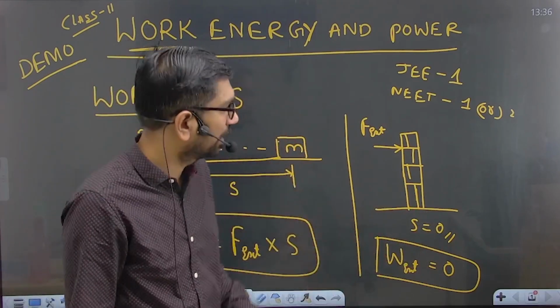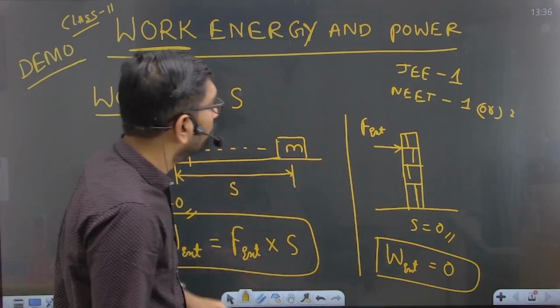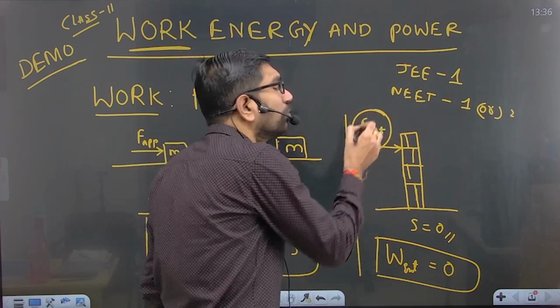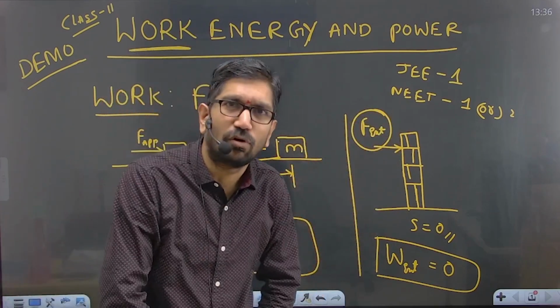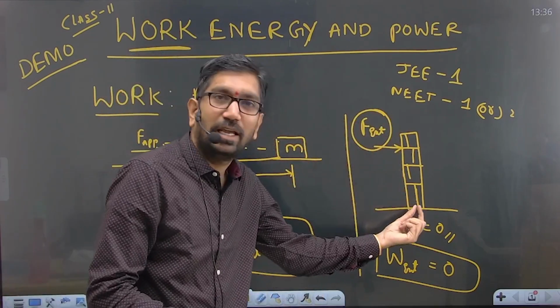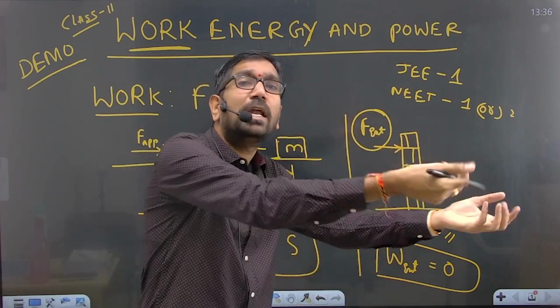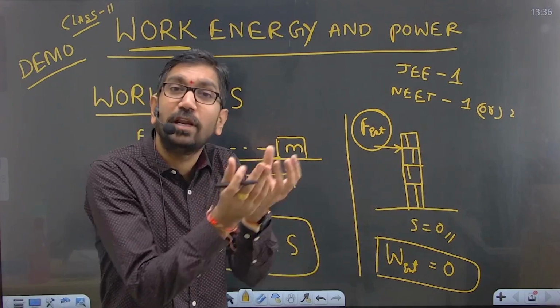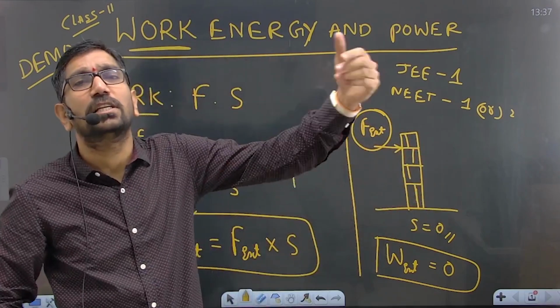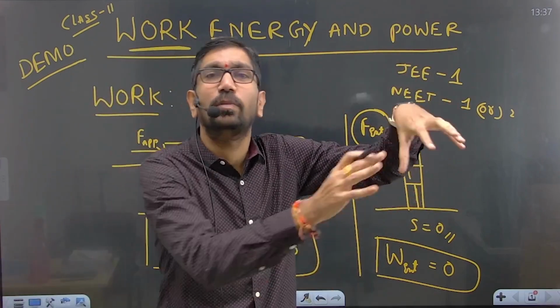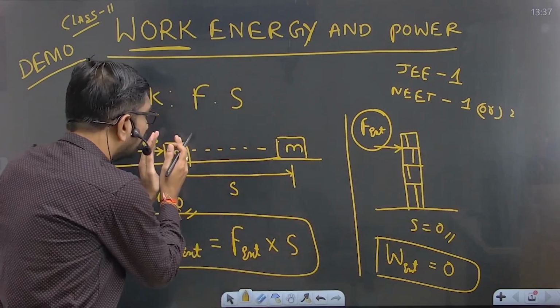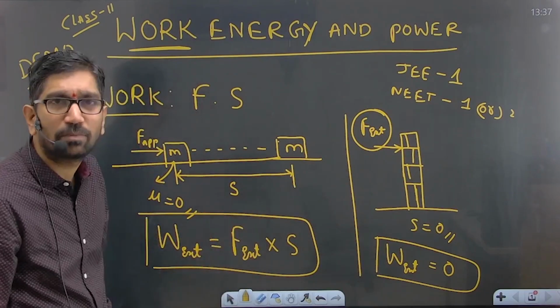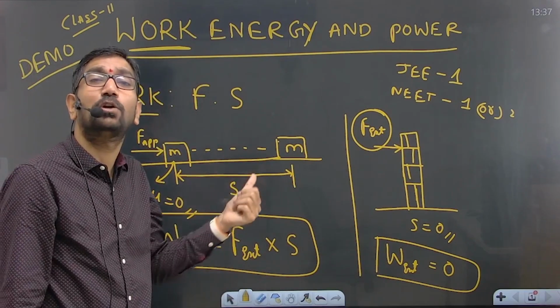Right. So the main thing you have to remember is, if you apply an external force, the body may or may not move. If the body moves, then the external work is said to be done. Here the object is moving from one place to another, so of course the work is said to be done.